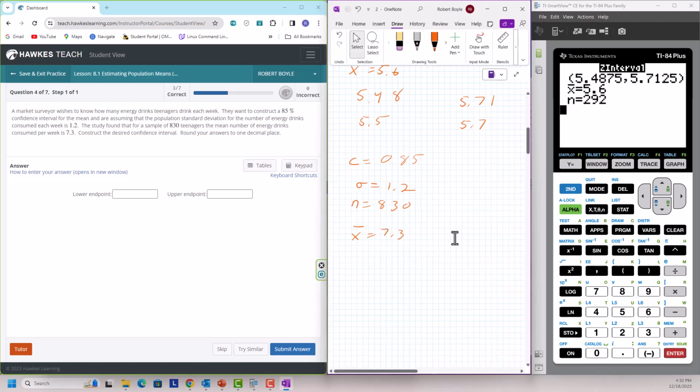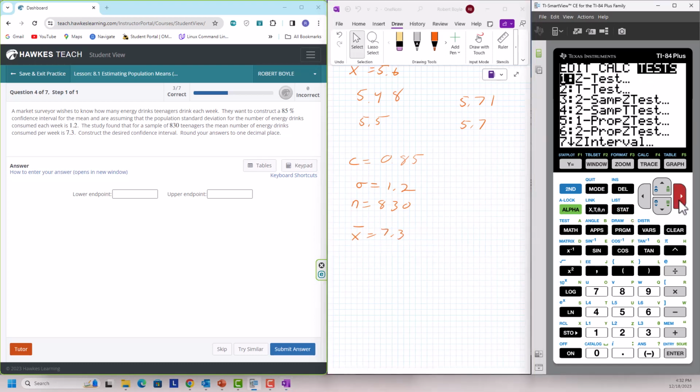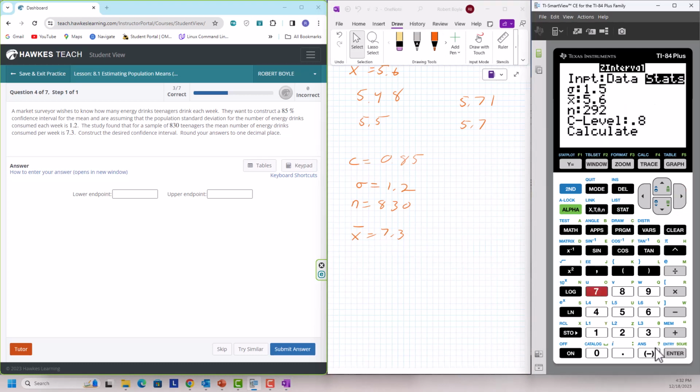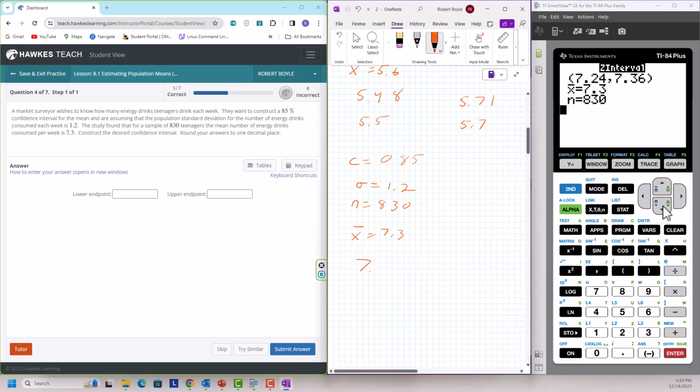Okay, so there we go. Stat, test, Z interval, sigma 1.2, sample mean 7.3, number of samples 830, and confidence interval 0.85. Calculate. And we have a lower limit of 7.24, an upper limit of 7.36. We only need to go to 1 decimal place, so this will round to 7.2. This will round to 7.4. That's what goes here.